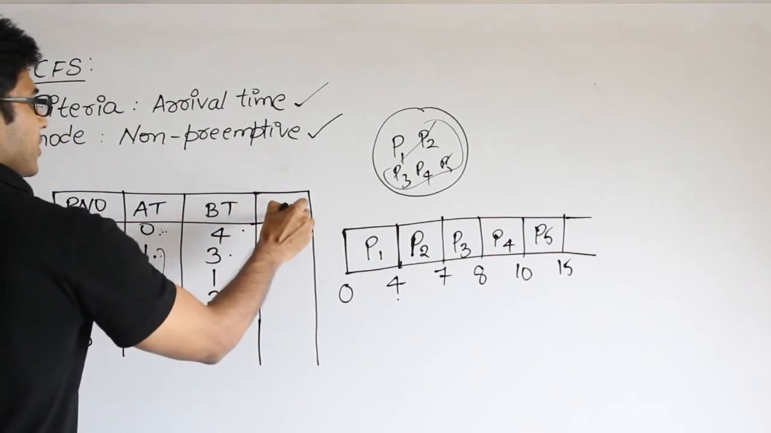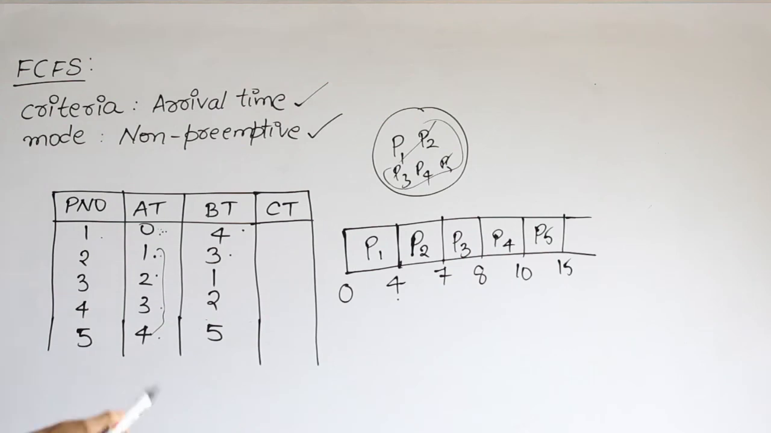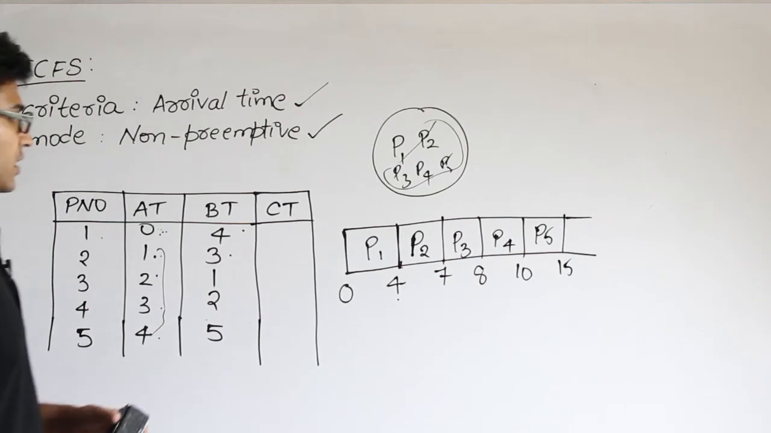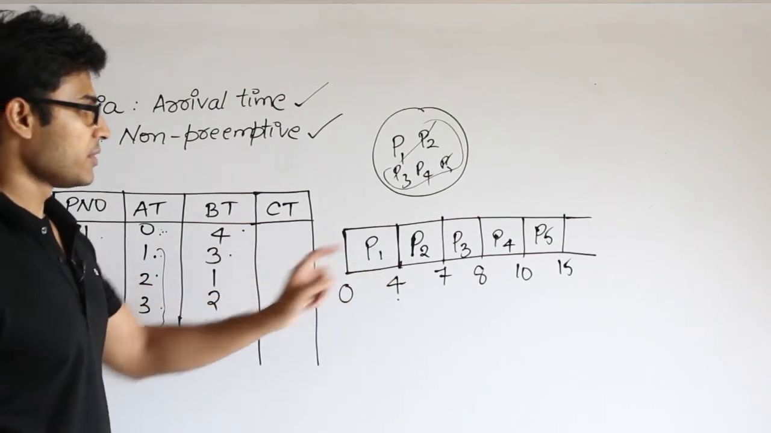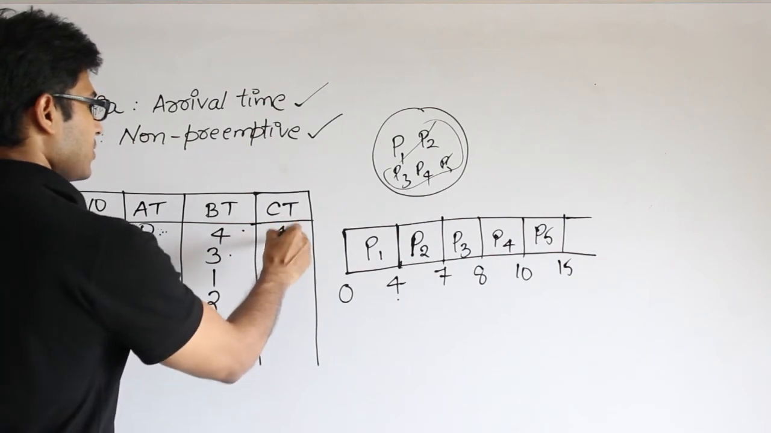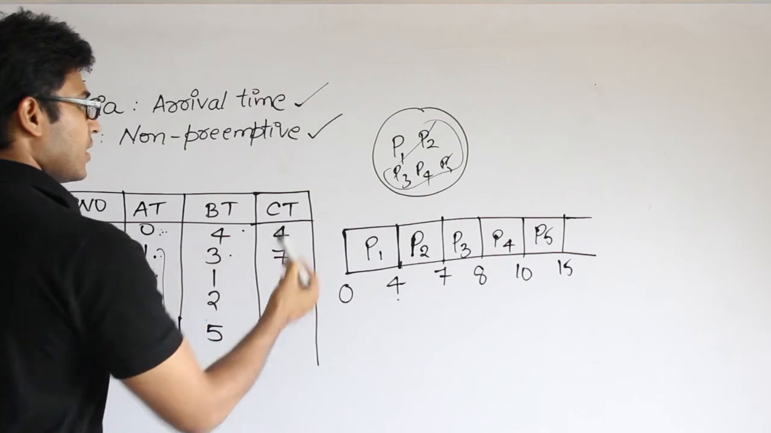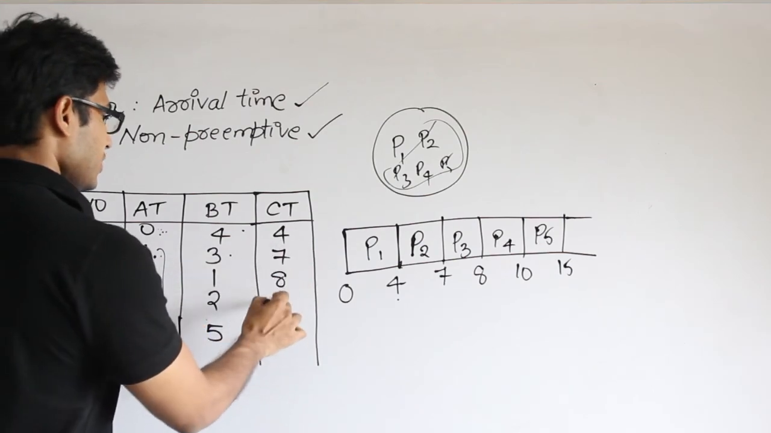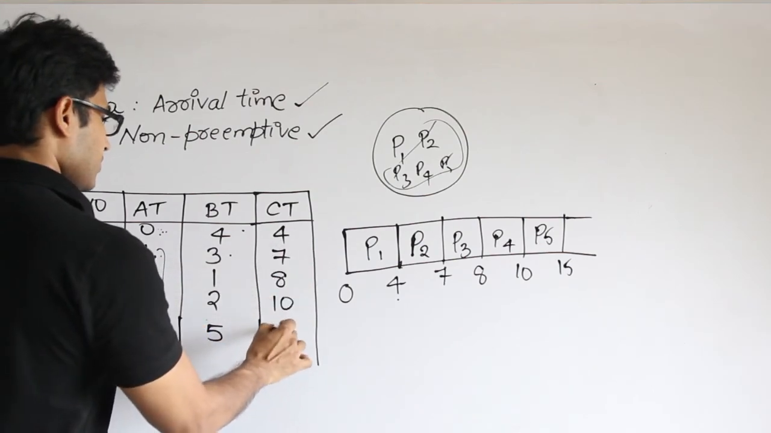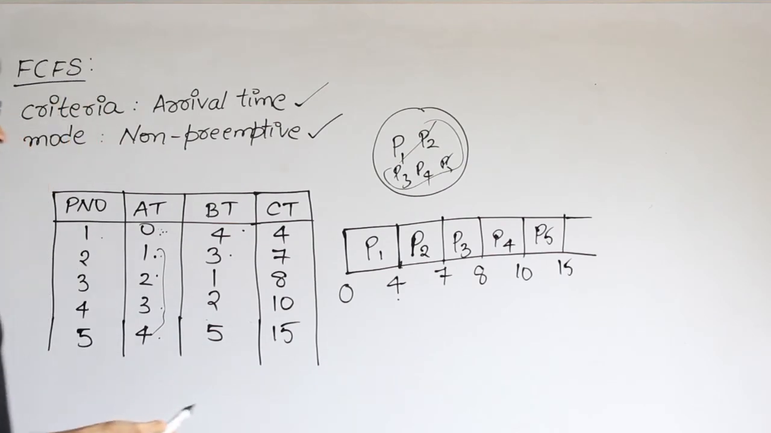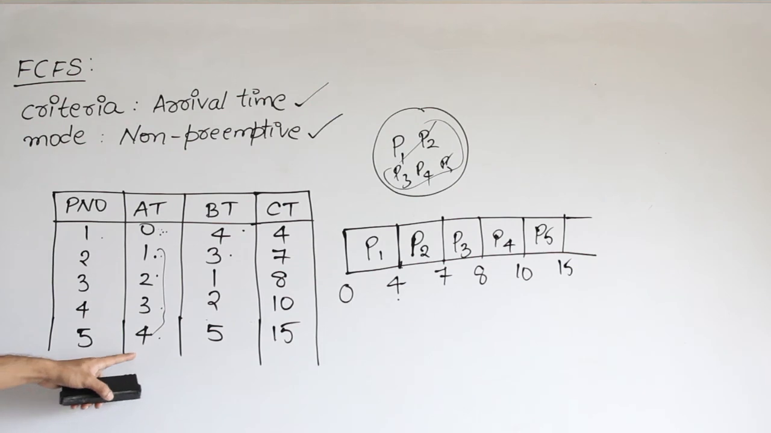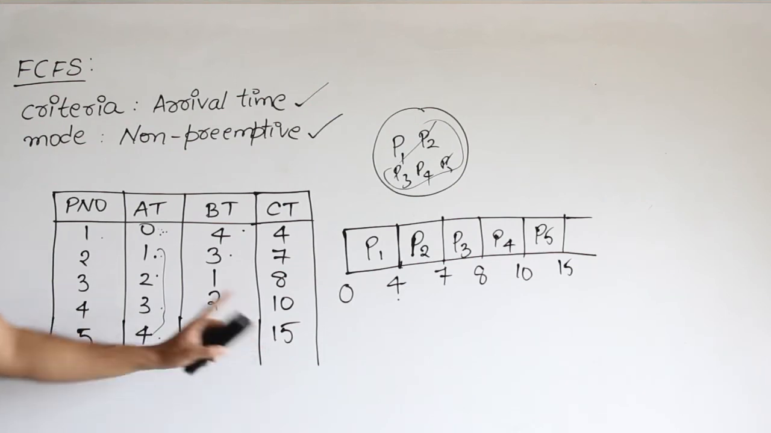Now completion time. Completion time is nothing but at what time the process is going to get completed. Watch it. What about P1? P1 got completed at 4, which means completion time of P1 is 4. P2 got completed at 7. P3 is 8. P4 is 10. P5 is 15. So these are the times at which each one completed, right? We started with this, executed this much time, and this is the completion time.